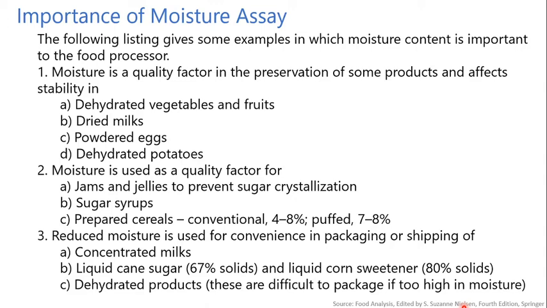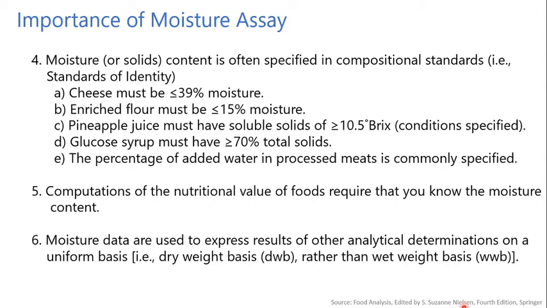Reduced moisture is used for convenience in packaging or shipping of concentrated milk, liquid cane sugar that has 60 to 67% solid, and liquid corn sweetener that has 80% solid. Dehydrated products are difficult to package if the moisture is too high. Moisture or solid content is often specified in compositional standards, that is, standards of identity.